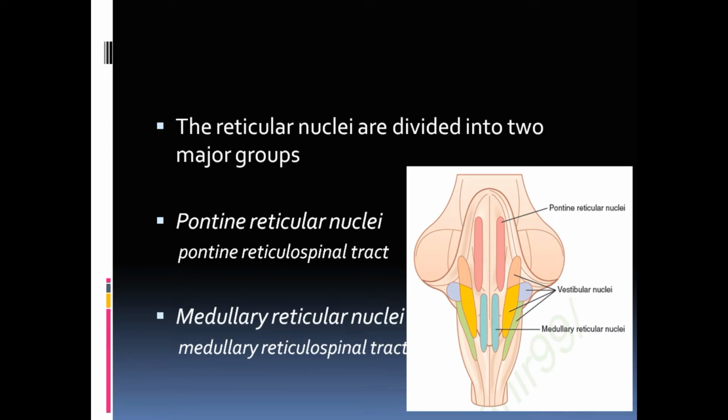So that is the function of the medial motor system, and the vestibular nuclei and the reticular nuclei are responsible for controlling those medial and axial groups of muscles. So these two descending tracts, the pontine reticulospinal tract as well as the medullary reticulospinal tract, will supply the medial group of muscles. That means it will supply the neurons arising from the medial portion of the spinal cord. We will discuss it.